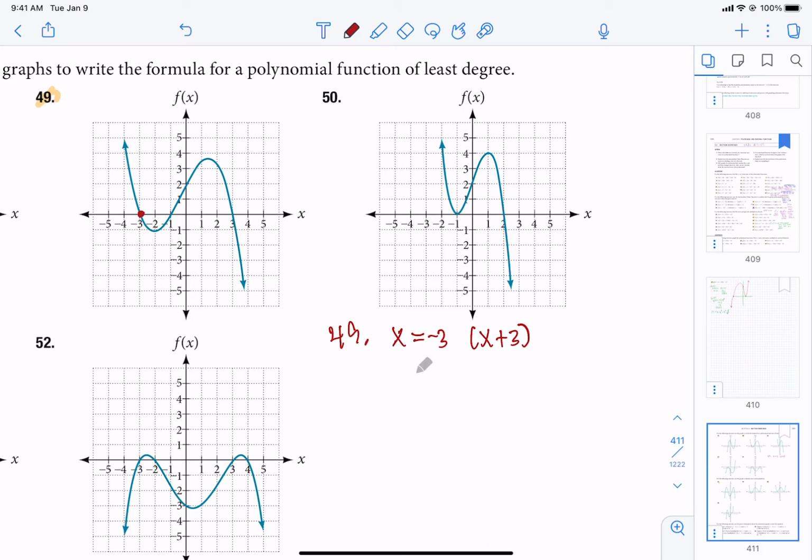It went directly through it, so our power we're going to use is a 1. The next 0 is at negative 1. We went directly through it, so the power we're going to use on there is also a 1. The next 0 we come through is a 3. We went directly through it. There's no bounces, so we're just going to use one of those.